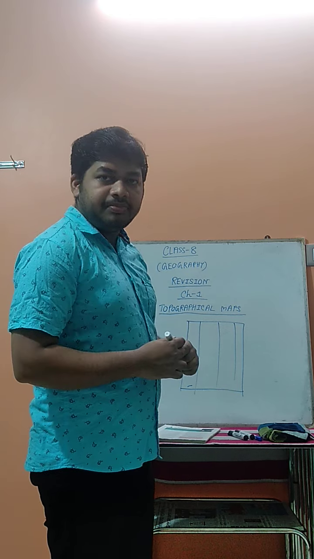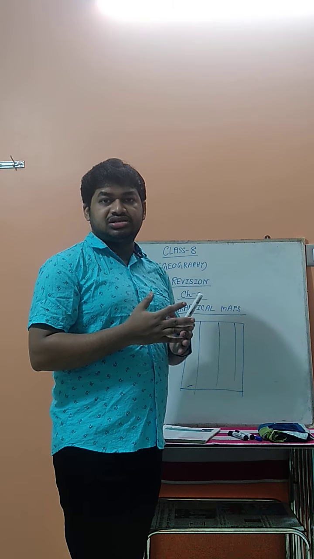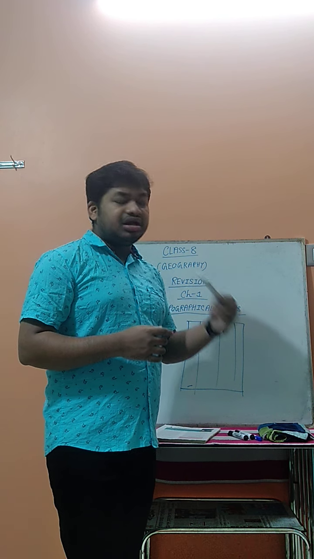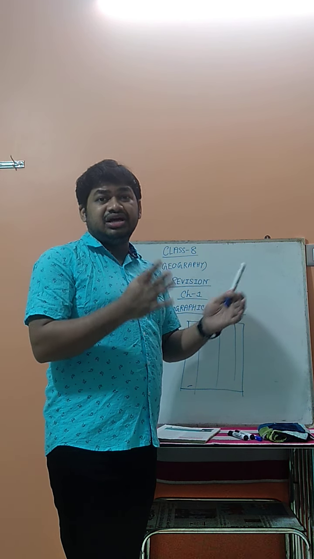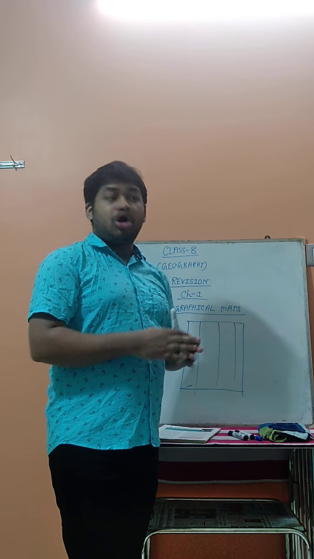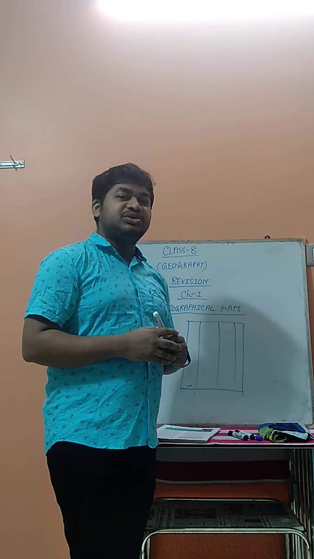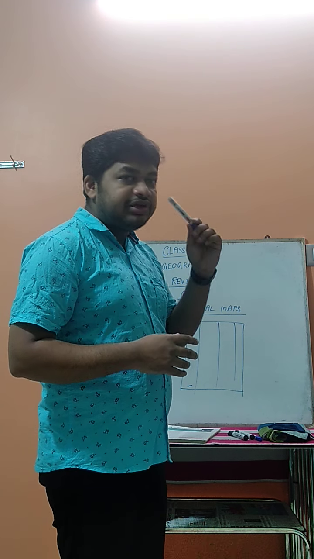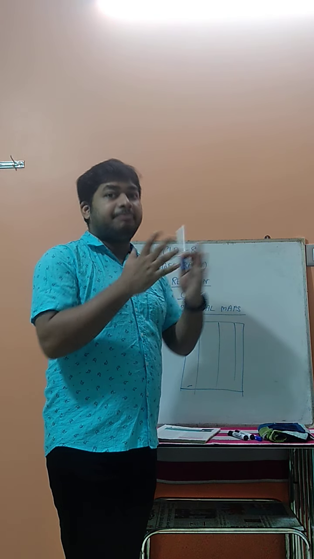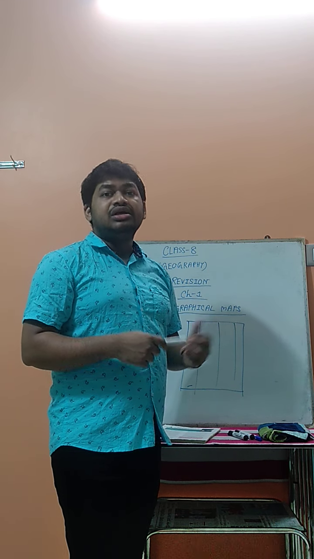Now, what is the physical map? The map in which the physical things are shown. Physical means the natural features, like landforms such as mountains, plains, plateaus, or rivers, the areas made by these types of landforms, and also oceans and water bodies. The map in which all these things are mentioned is known as the physical map. If you see the heading "Physical Map of India", you can say this map represents the physical features of India, like the landforms and rivers.